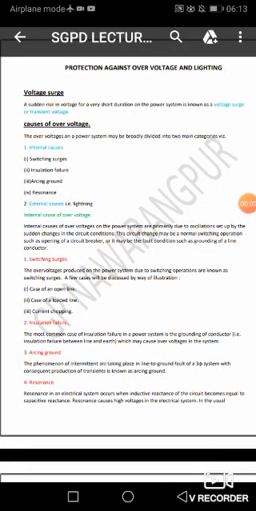We have discussed till circuit breaker. Today we will discuss something about protection against over voltage and lightning. First of all, we should know what is a voltage surge.